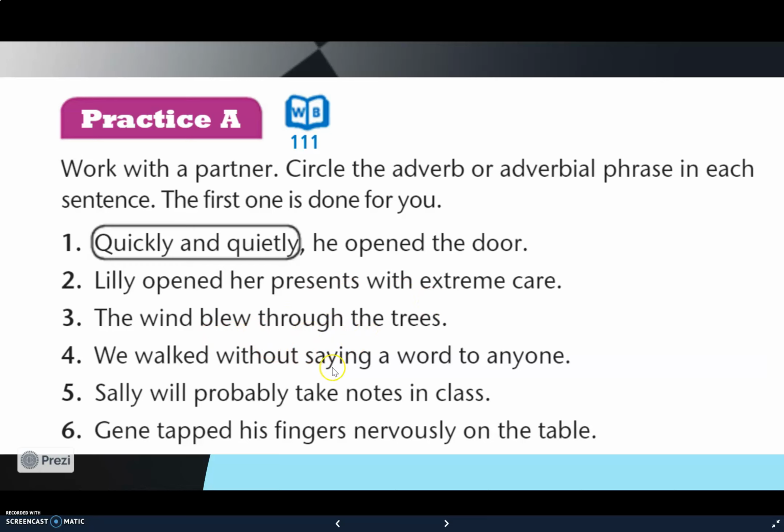We walked without saying a word to anyone. Without saying a word, adverbial phrase that describes the verb walked. Sally will probably take notes in class. Probably is the adverb, in class is the adverbial phrase. Jean tapped his fingers nervously on the table. Nervously on the table is the adverbial phrase in this sentence.